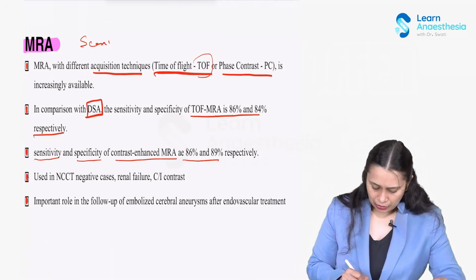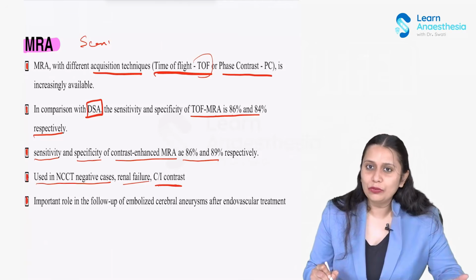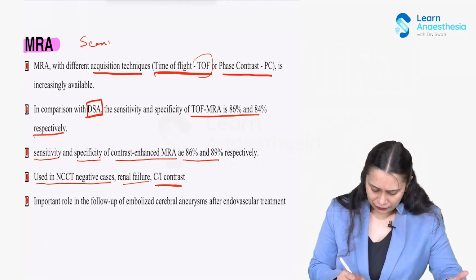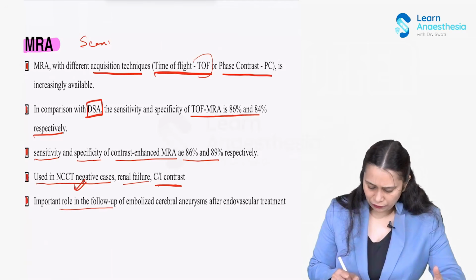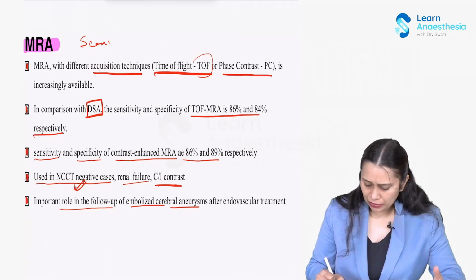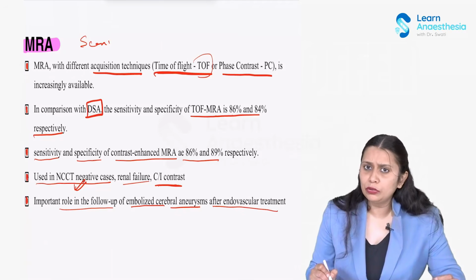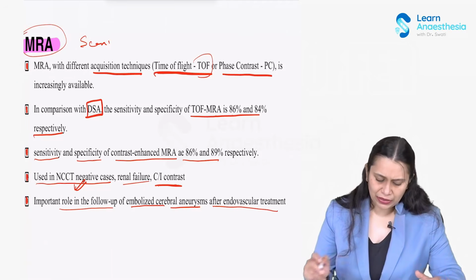Okay. It is used in NCCT negative cases, in patients with renal failure, and where there is a contraindication to giving contrast. So in patients whom we cannot give contrast, or who have renal dysfunction, and who are NCCT negative, MRA would be very useful. It also has an important role in follow-up of embolized cerebral aneurysm after endovascular treatment. So it is also a very good tool in follow-up. So this MRA scan has specific indications.